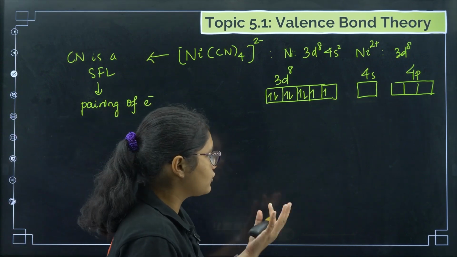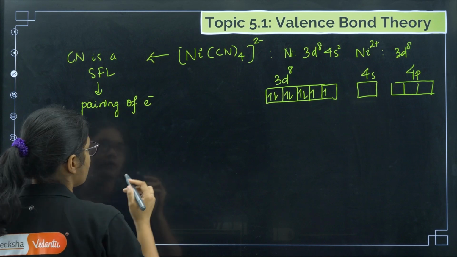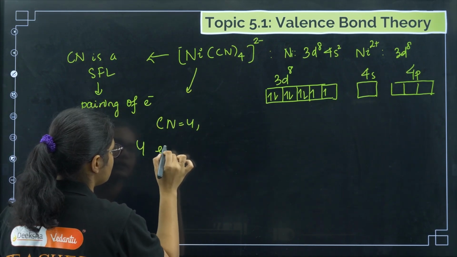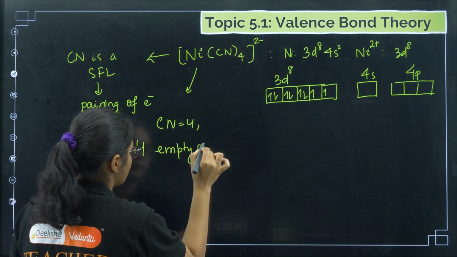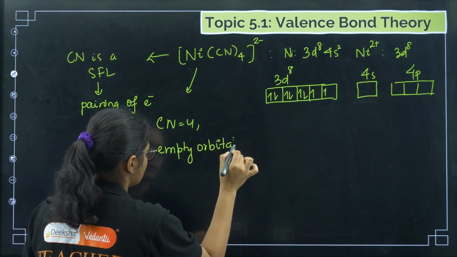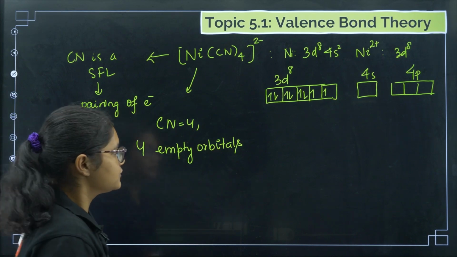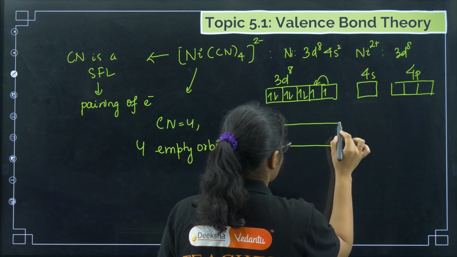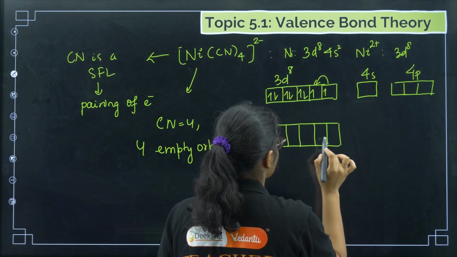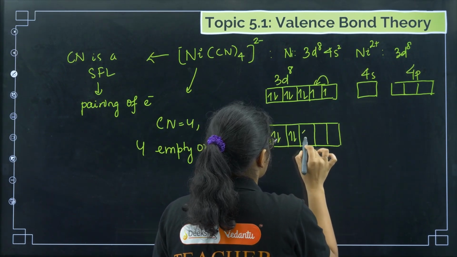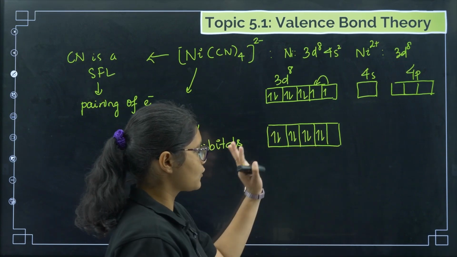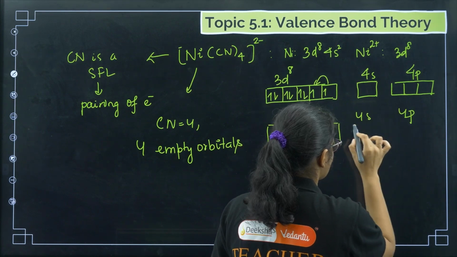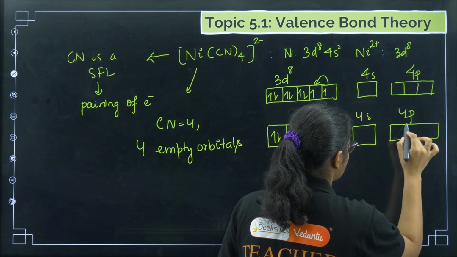So now if pairing of electron takes place, how many empty orbitals do we need? See, coordination number is 4, so we need 4 empty orbitals, right, to undergo hybridization. So if this one comes here, pairing takes place, so what will I get? I'll have 1, 2, 3, 4, 5. So this is the configuration. Okay, and then we have 3d, 4s and 4p.